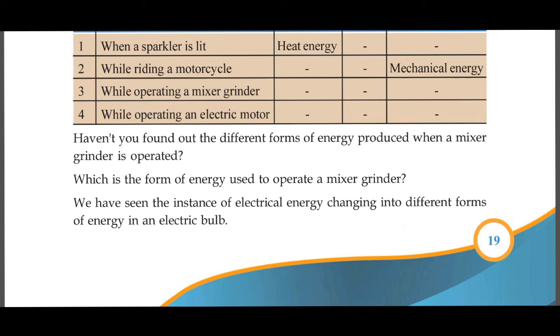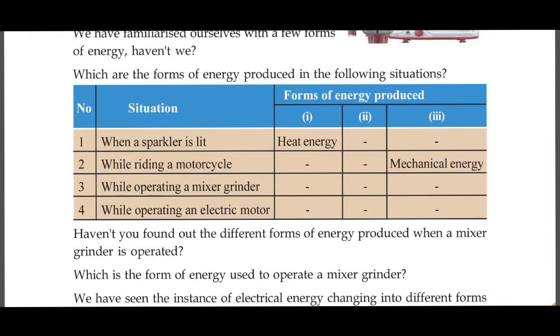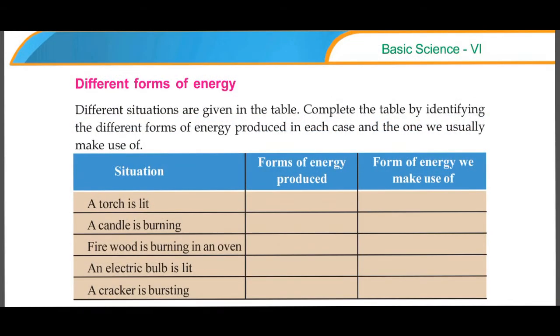Yes. Which is the form of energy used to operate a mixer grinder? Electricity. Right, electricity is used to operate a mixer grinder. We have seen the instance of electrical energy changing into different forms of energy in an electric bulb. Not only in the electric bulb, in all those examples that we discussed, maybe electricity is used, or maybe chemical energy is used, or some sort of energy will be given, but it is getting converted to different other forms. For example, in the case of a bulb, we are providing the bulb with electrical energy, but it is changed into heat and light.